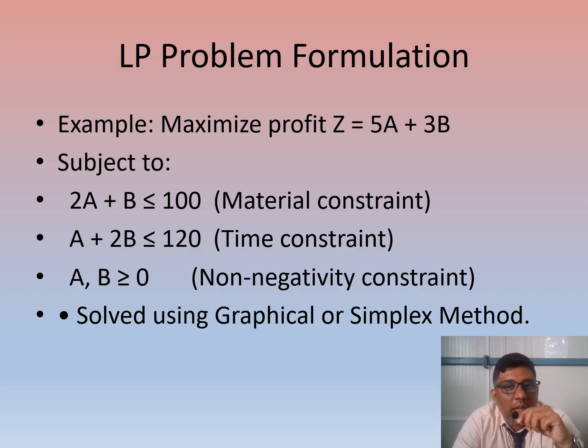What are 100 and 120? 100 is the material constraint, meaning I have 100 materials only. With that 100 material utilization only, I have to complete my project. I can't utilize 101. And again, I have one more constraint, the time limitation. I have to complete my work in 120 hours. I can't utilize more than that. If I utilize more than that, obviously the cost will be more, so I'll be in a loss.